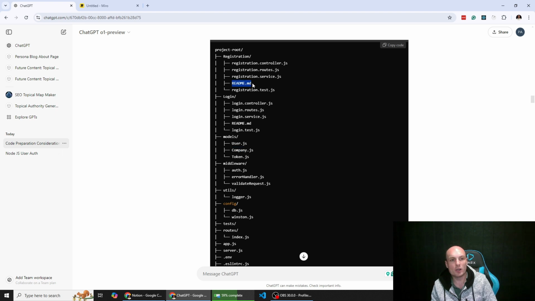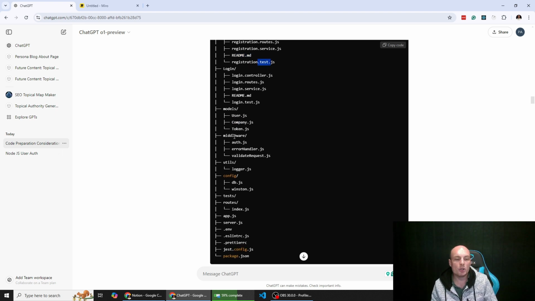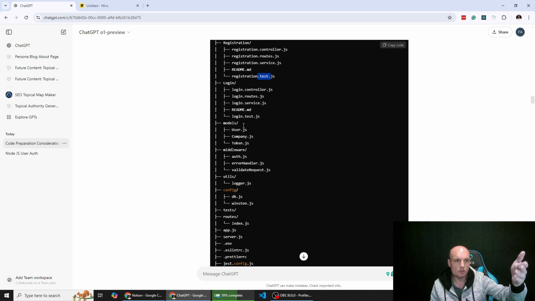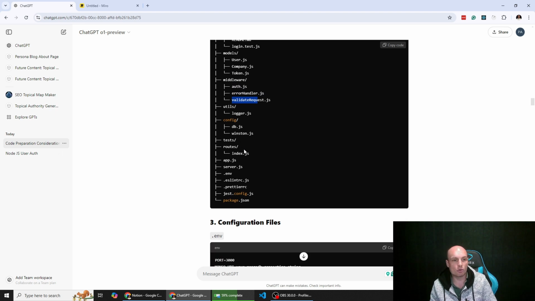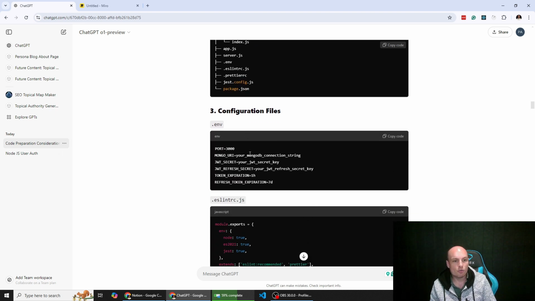We've got that README file that I asked for so that it explains the code logic, and then we've got the tests as well. Middleware, again, these are reusable things across multiple different components or functionality. So we've got authentication to check that the user is authenticated. We've got the error handling, and we've got our validation. So it looks like a very clean folder structure to me. Very happy with that.